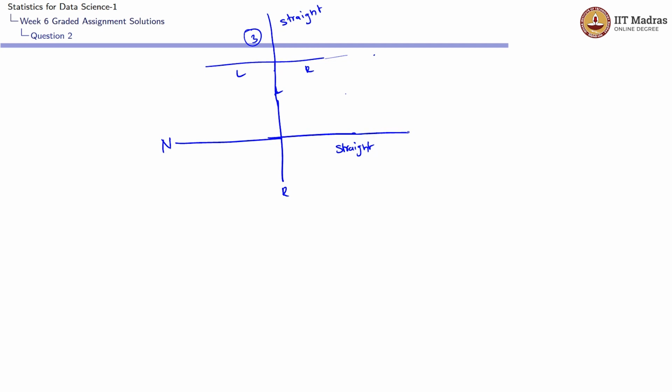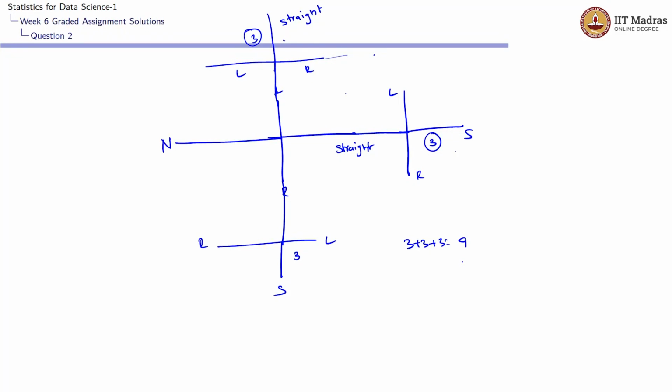And if she goes straight, again she will be coming across a 4-way junction, and again she has the option of taking left, right or straight. Again she will have 3 options, and if she takes right here, she will be coming until she comes across a second 4-way junction, and she has the option of taking left, right or straight. Here also she would have 3 options. So the total possible ways in which she could take 2 4-way junctions would be 3 plus 3 plus 3.